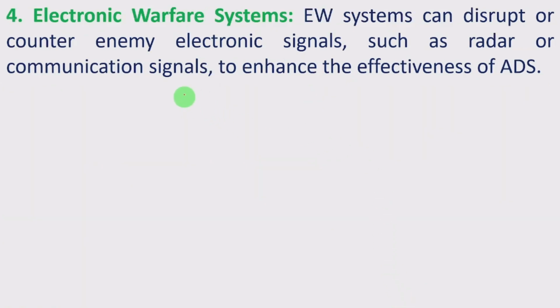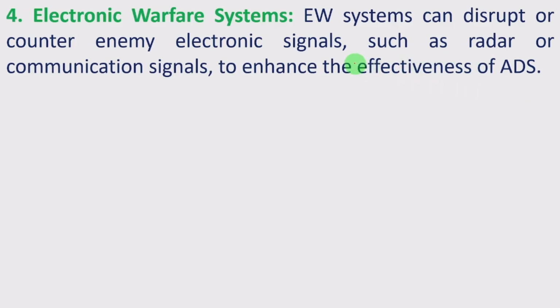The fourth component is electronic warfare systems. Electronic warfare systems can disrupt or counter enemy electronic signals, such as radar or communication signals, to enhance the effectiveness of a particular country's air defense system.